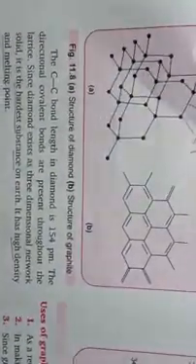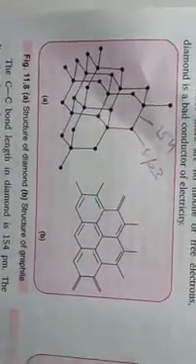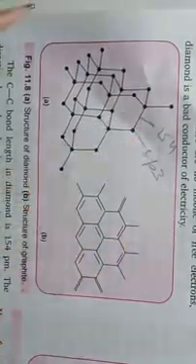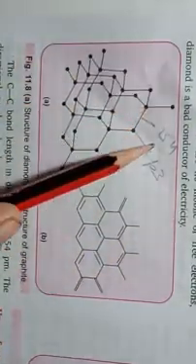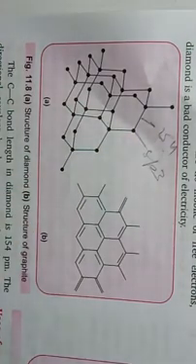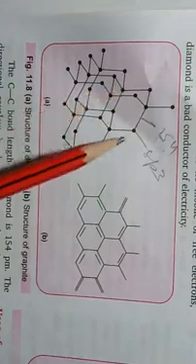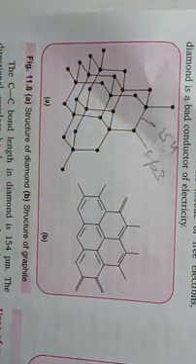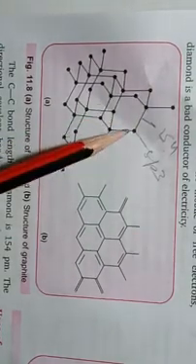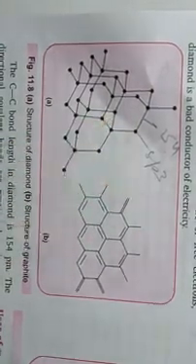As you can see here, this is the structure of diamond. In the structure of diamond, the C-C bond length is 154 picometer, and all these covalent bonds are directional in nature. All carbons shown here with the help of these points are sp3 hybridized.